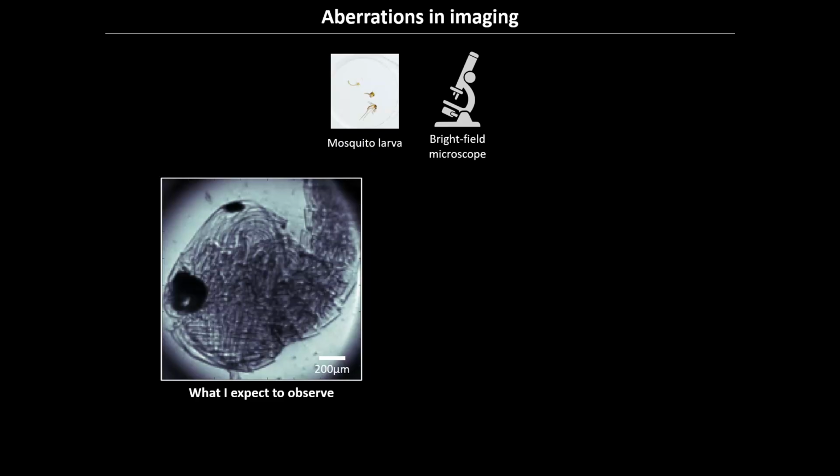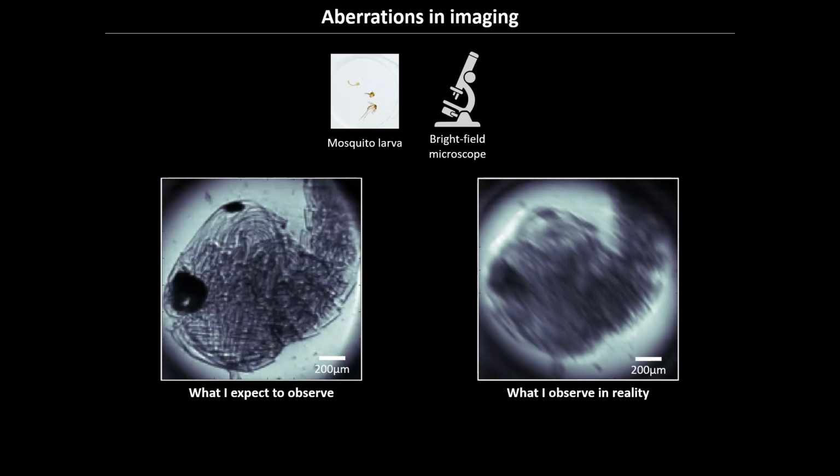And if you are either not very good at preparing the sample or very bad at aligning the microscope like we are, this is typically what you observe in reality. Why do you see something like that that is not at the diffraction limit? It's because you have aberration in your system. It could be in the system itself, it could be the specimen itself. In both cases, you have something that is not really what you expect to see, at least not at the best performance of your microscope.